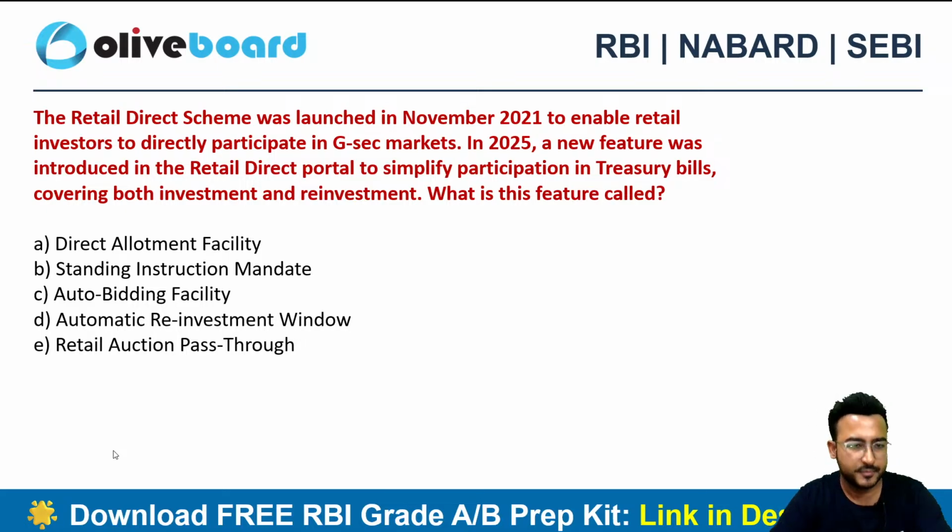Tell me this one. The retail direct scheme was launched in November 2021, right? So there was a new feature which got introduced in the retail direct portal to simplify participation in the treasury bill. Recently they have introduced a new feature. What was that feature? Any idea, guys? Anyone?